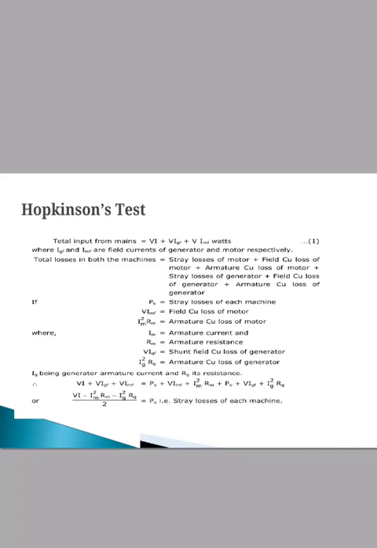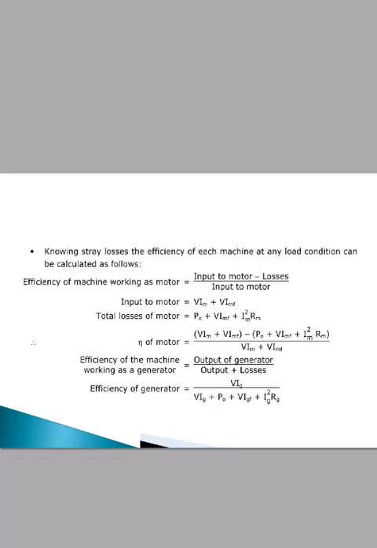Then putting the values of all the losses, we get the final equation of the total losses of the machines. After getting the losses present in the system, we find the efficiency of the machine working as a motor, given by input to motor minus losses divided by input to motor. What is the input to the motor? V into Im plus V into Imf.